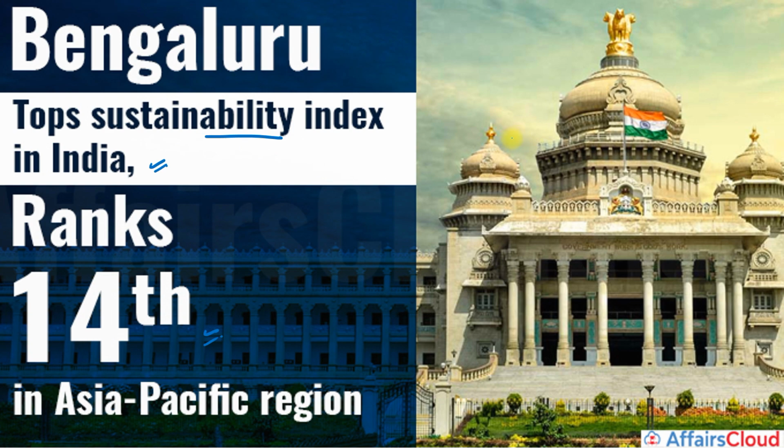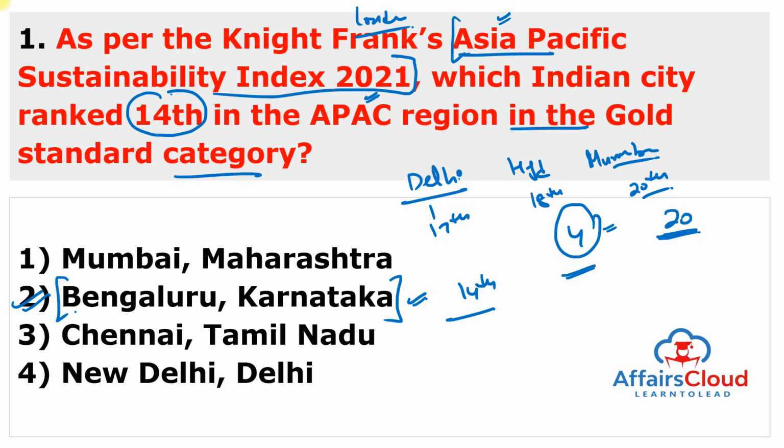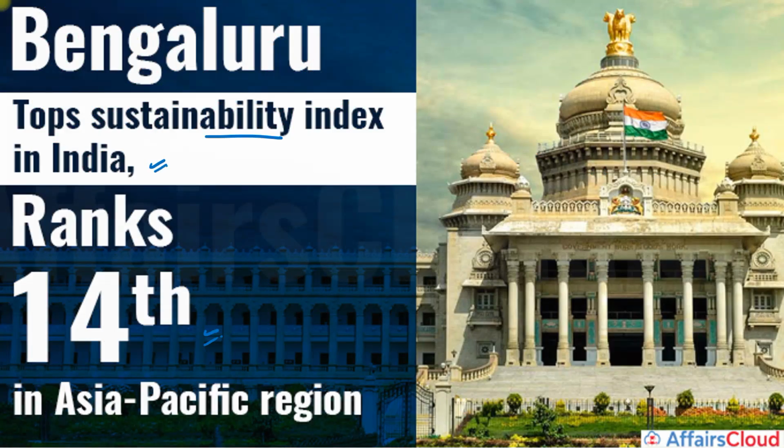And the top 5 green rated cities in the Asia Pacific region are Singapore, Sydney, Wellington in New Zealand, Perth in Australia, and Melbourne in Australia. These are the top 5 green rated cities, and the top city is Singapore. And these 5 cities earned the platinum category, the highest category of this index. Moving to next question.